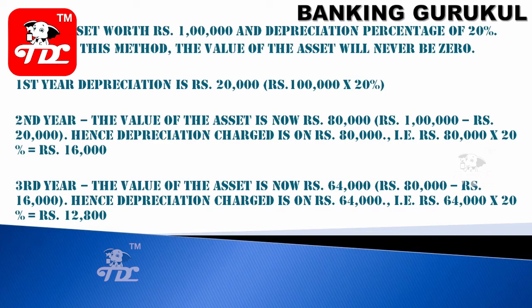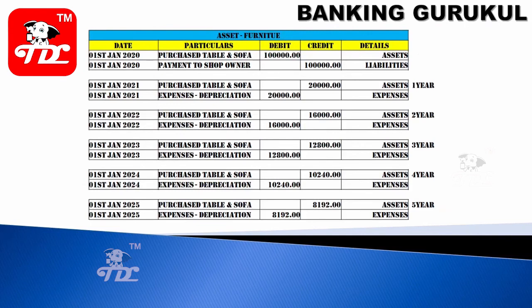So for an asset worth 1 lakh rupees and a depreciation percentage of 20%, in this method the value of the asset will never be 0, because every time you calculate 20% on the reduced value, it never becomes 0. In the first year the depreciation is 20,000. In the second year the value becomes 80,000, so I calculate 20% on 80,000. In the third year it will become 64,000, then I calculate depreciation on 64,000. So you see my example.